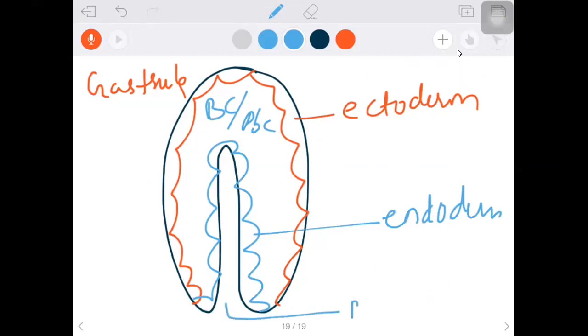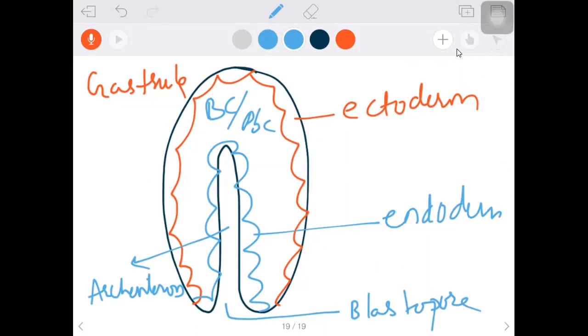What do you call this opening? Blastopore. The opening is called blastopore. It opens into the future alimentary canal, which is called the archenteron. So this is the story. We'll end here, but for the coelom I am explaining this again.